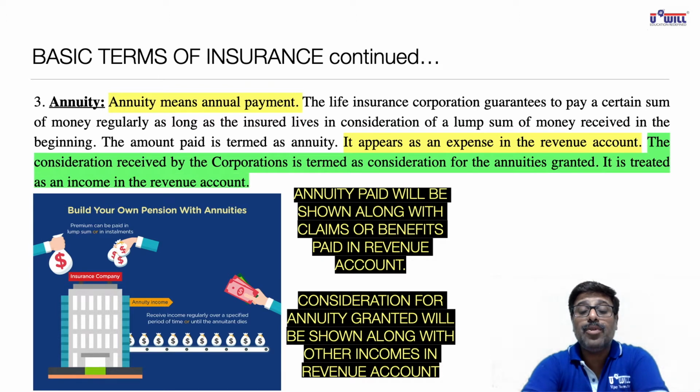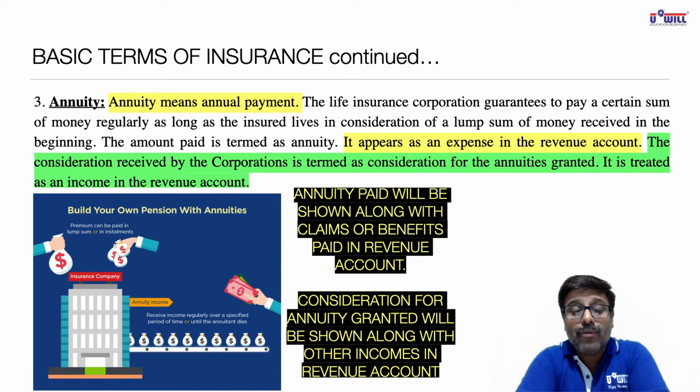Now, further, if you read it at the top, you can see in the paragraph, it appears as an expense in the revenue account in yellow highlighted. And the consideration received by the corporation, that is that 50 lakh rupees which you pay at the age of 60 years, that consideration received by the corporation is termed as consideration for annuities granted, and it is treated as an income in the revenue account.